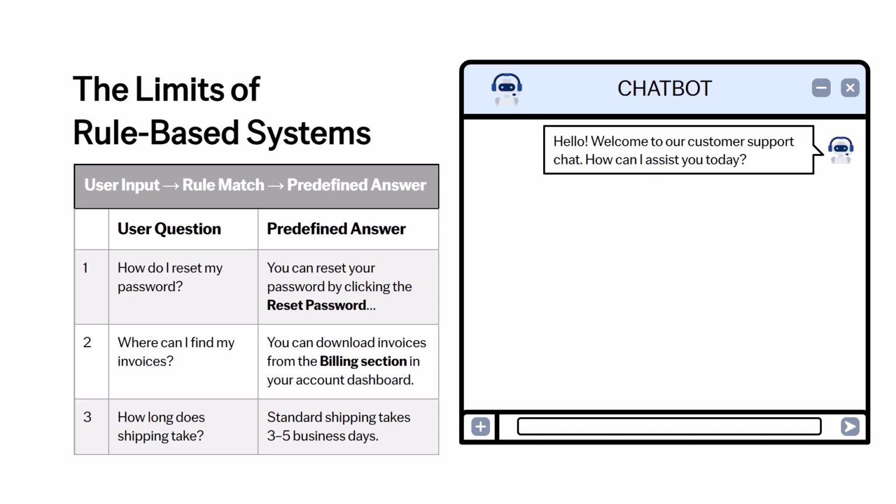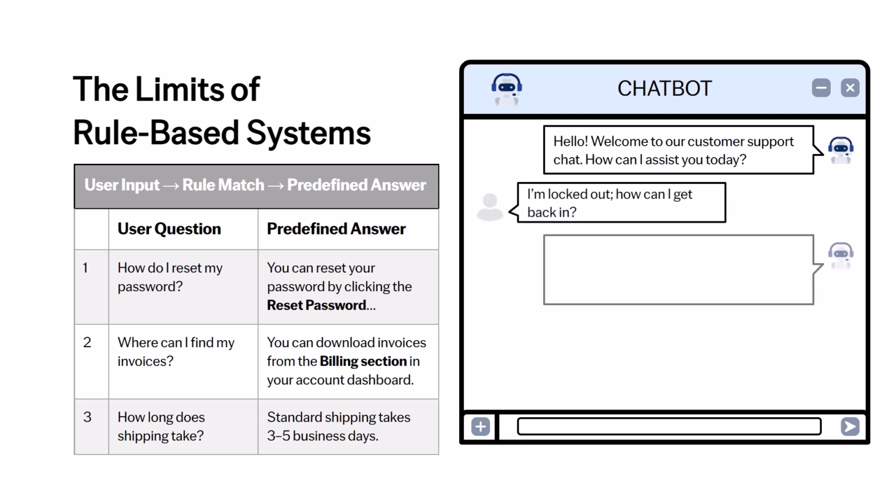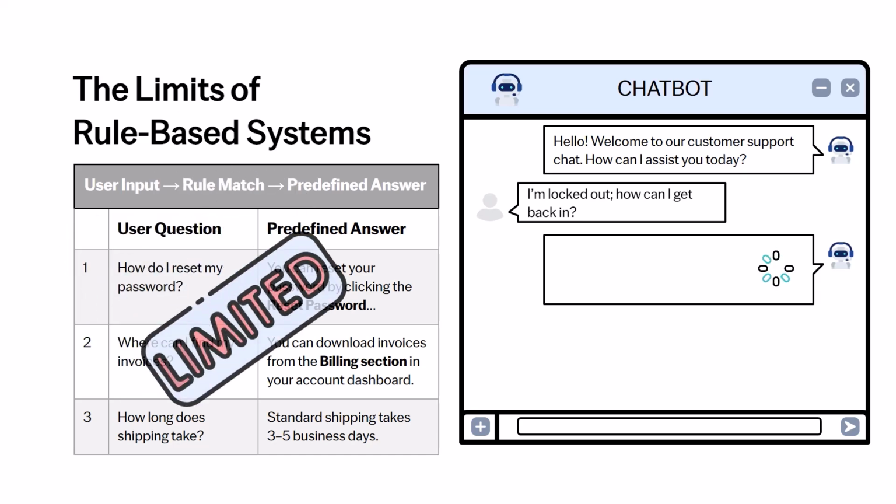But soon, issues arise. A user asks, I'm locked out. How can I get back in? The chatbot is stumped. It wasn't programmed to recognize this type of question. You quickly realize its limitations. It can only handle exact matches to what's in its rulebook and lacks the ability to learn or adapt over time. The verdict is clear: your chatbot needs to evolve.